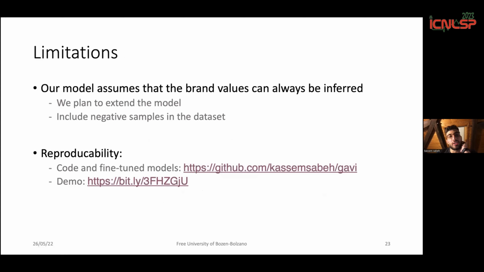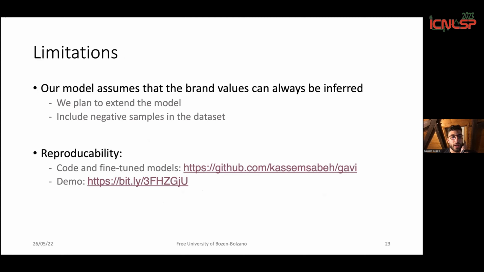One major limitation though of our model is that it assumes that the brand value can always be inferred. So our model cannot say that there is no value, or cannot deduce a negative value, because there were no such training instances.